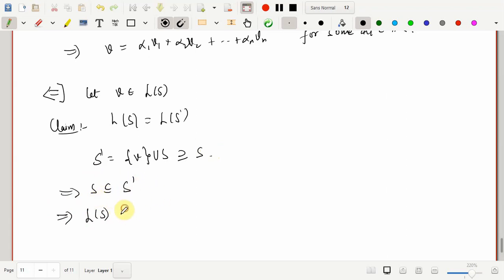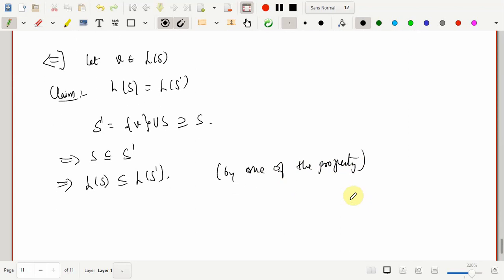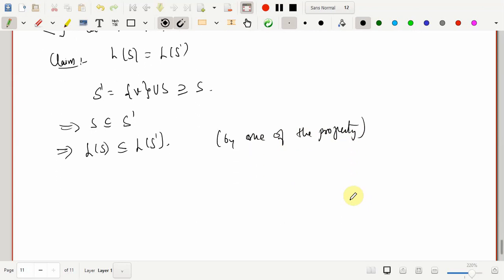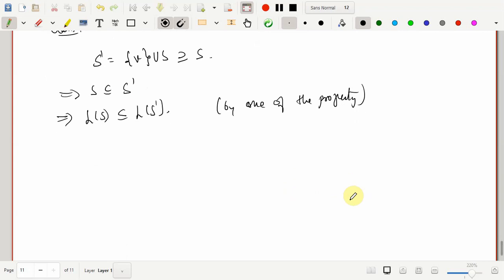The linear span of S has to be contained in the linear span of S prime, by one of the above properties. I don't know which one, you find it out. For an exam, don't write it as by one of the properties, it's the statement. If the proof is required, then you generate the proof. So that's the first part.